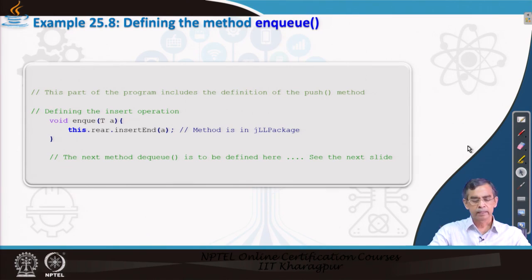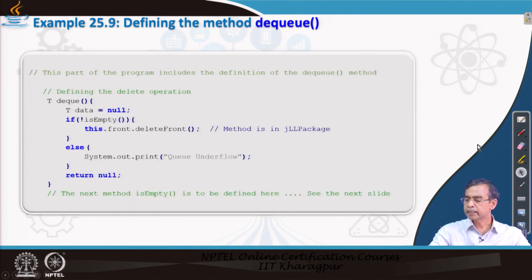Likewise, the dequeue operation. Here you note one thing: for the enqueue operation we do not require to check whether the queue is full or not, because the queue will never be full so far as the linked list implementation is concerned. But for the dequeue operation we have to check whether the queue is empty or not.